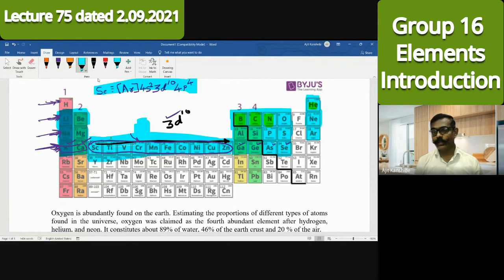If I have to come to the next element, say tellurium, then in tellurium the nearest previous noble gas will be krypton. 36 electrons will be there. After krypton, electrons will enter in the s orbital. Which s orbital now? What is the period number? Rubidium and strontium, in which s orbital will the last electrons enter?